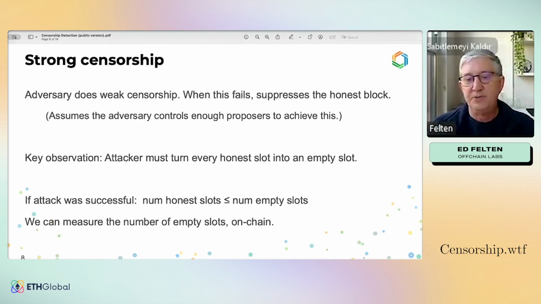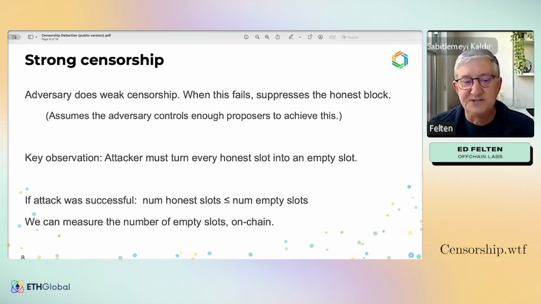They can do that either by arranging that there are not enough attestations to the block, or by reorganizing the chain. Either way, in the eventual canonical chain, any slot built by an honest proposer will need to be made empty by the adversary for the attack to succeed.